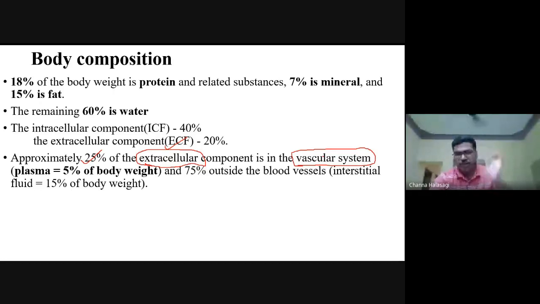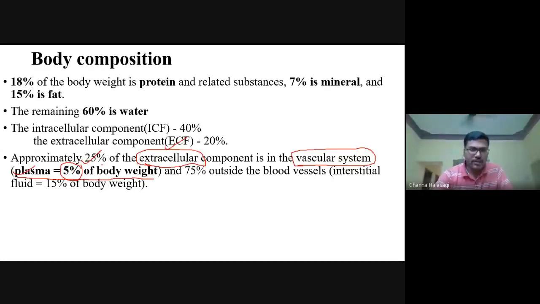And if you take the body weight, it is mainly the plasma present in the vascular system, which comprises 5% of the body weight. If you take total body weight, 5% is your plasma. Many times this question has been asked: what percentage of body weight is the plasma contributing? It is 5%.